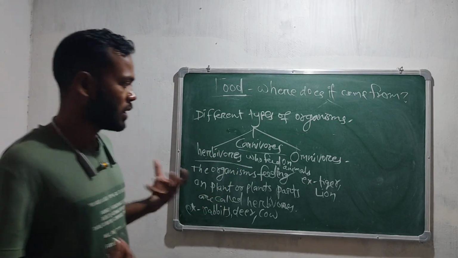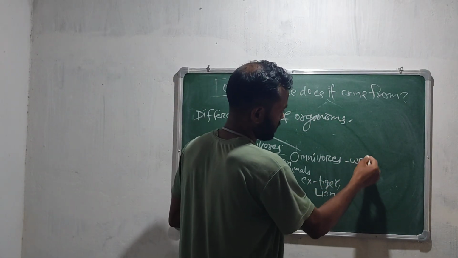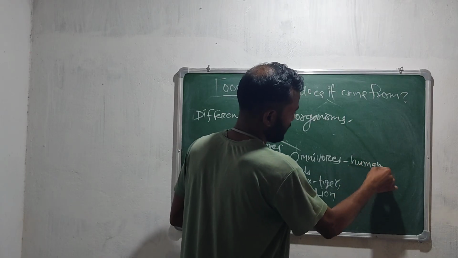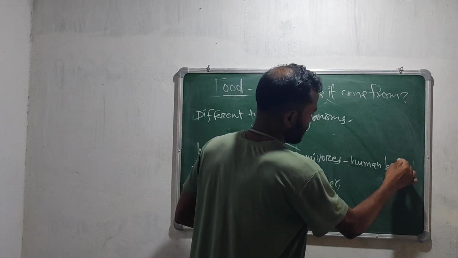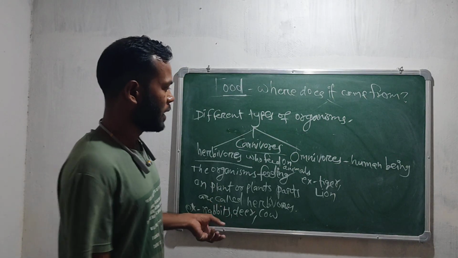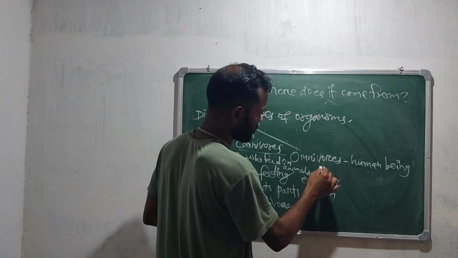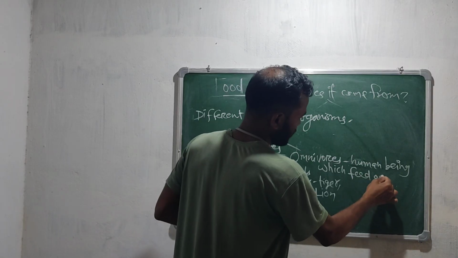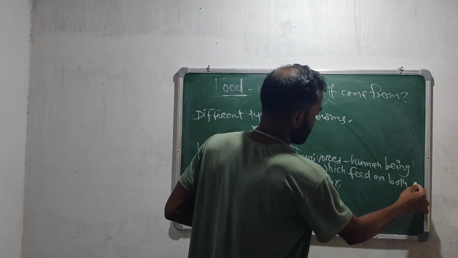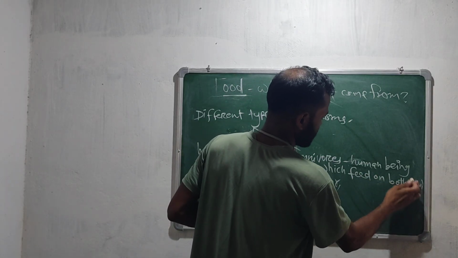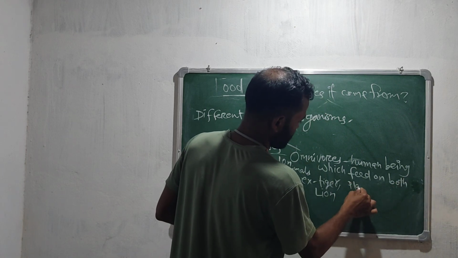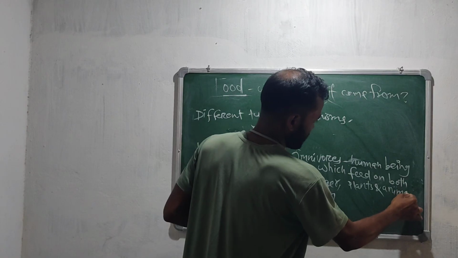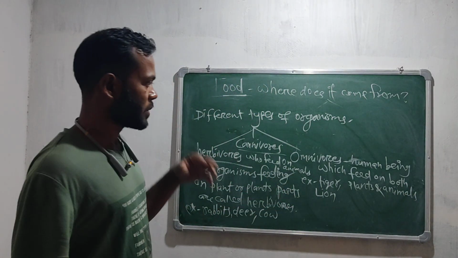Then the omnivores. Who are the omnivores? We, human beings, are an example of omnivores. Why? Because the organisms which feed on both plants and animals are known as omnivores.